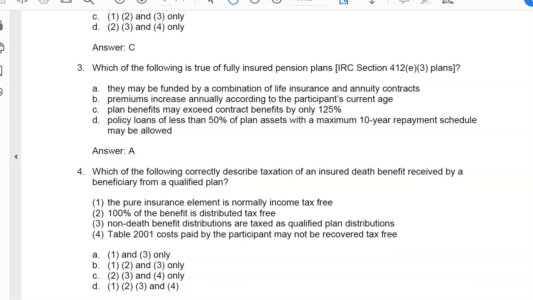Which of the following correctly describe taxation of an insured death benefit received by a beneficiary from a qualified plan? 1. The pure insurance element is normally tax-free. Well, that's true. 100% of the benefit is distributed tax-free. Well, that's not true. Non-death benefit distributions are taxed as qualified plan distributions. That would be true. And Table 2001 costs paid by the participant may not be recovered tax-free. That is false. So the answer is 1 and 3A.